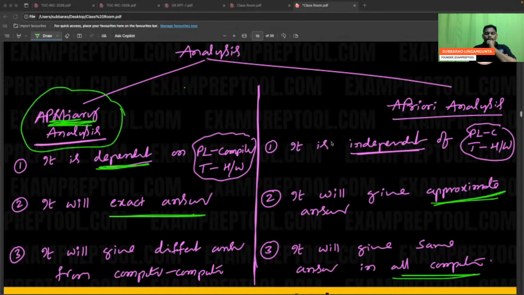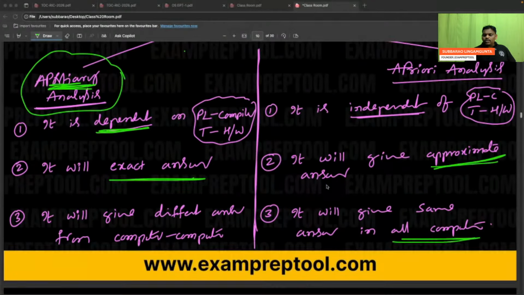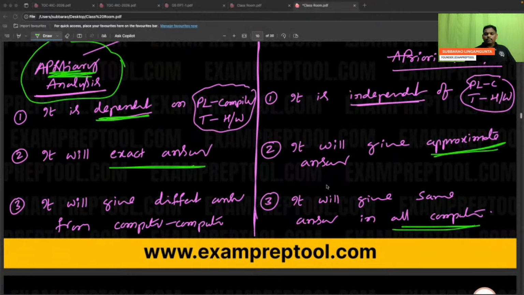Hello? Total software industry follows which analysis? Post-theory or priori? Can anyone guess? Total software industry follows which analysis? Priori or post-theory? Everyone try to give an answer. Priori or post-theory?